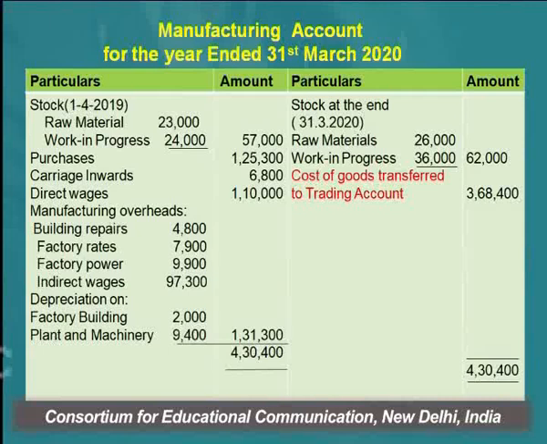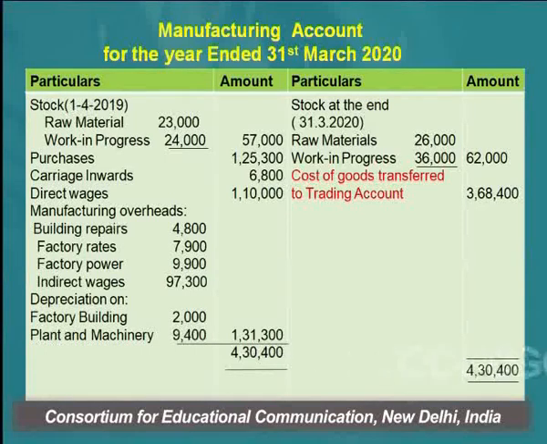62,000 per annum. And the depreciation on plant and machinery, which we have already calculated: 75,200 was the cost of the plant and machinery. The rate of depreciation given in the question is 12.5%, so this comes to 9,400.